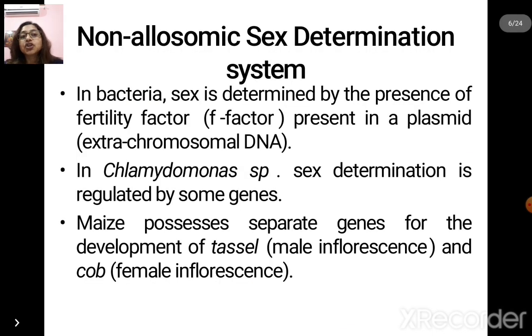Now coming to the non-allosomic sex determination system. In bacteria, sex is determined by the presence of fertility factor or F factor present in a plasmid or extrachromosomal DNA. In Chlamydomonas, sex determination is regulated by some other genes. Maize possesses separate genes for the development of tassel, which is the male inflorescence, and cob, which is the female inflorescence.